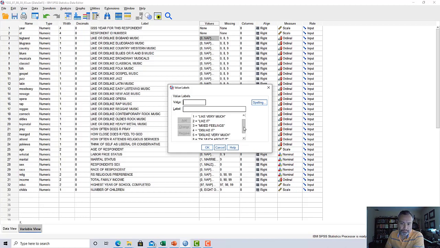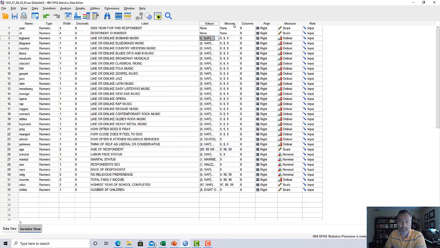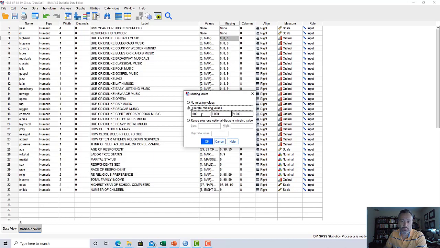It's 1 through 5. You'll see there's a couple of other codes. 8 is don't know much about it. 9 is NA. 0 is NAP. I think NAP is not applicable. NA is no answer. I'm not sure. In either case, both of them are essentially missing. And so if I click out of this for a second, you'll see here in SPSS, they've got a code here under variable view where you can define certain codes as being missing. So these are discrete missing values, 0, 8, and 9. Any of those values, because we've told SPSS here in the variable view, we've defined it as such, we're going to treat those as missing. It's the same as if they were just blank. And so SPSS has a default way of treating missing values.